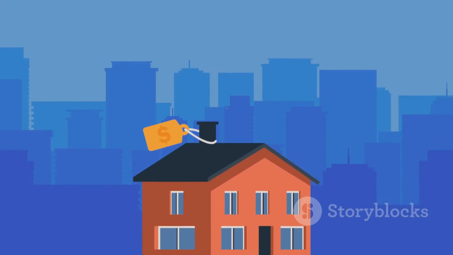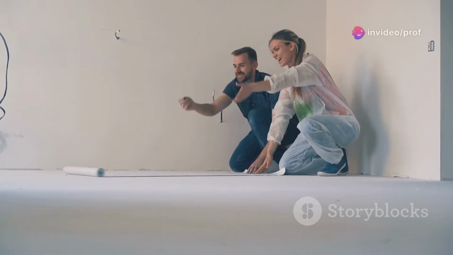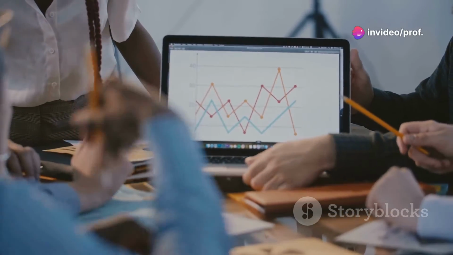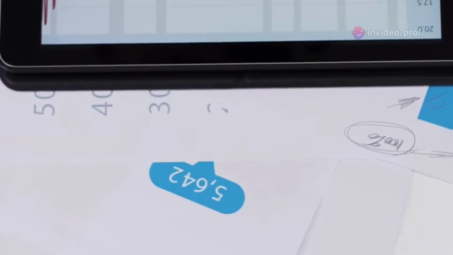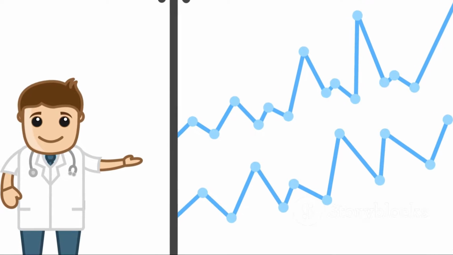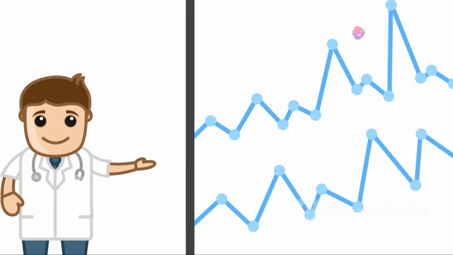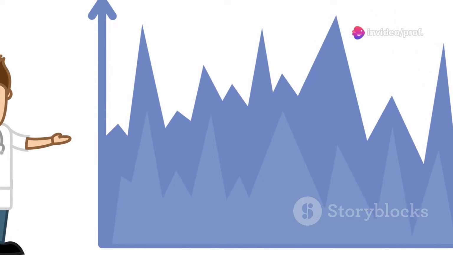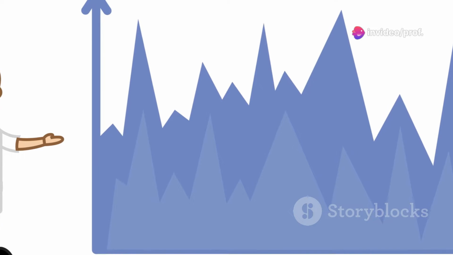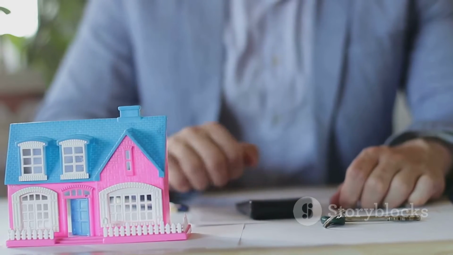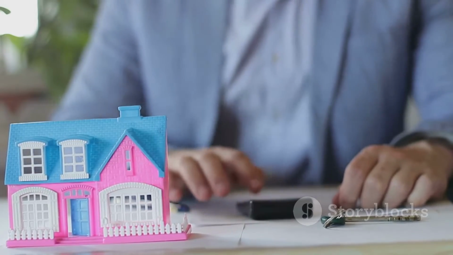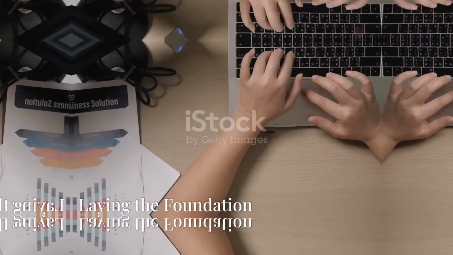In this equation, y represents the predicted value, house price, x is the input variable, house size, m is the slope of the line, how much the price changes for each unit increase in size, and b is the y-intercept, the price when the size is 0. Linear regression aims to find the best fitting straight line through the data points, representing the relationship between the input and output variables. This line allows us to make predictions for new data points. Given a house size, we can estimate its price based on the line's equation.